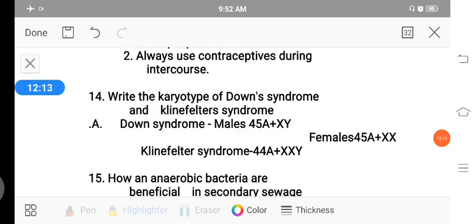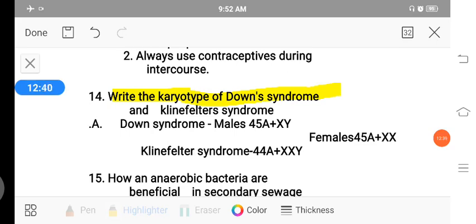Then the 14th question, write the karyotype of Down syndrome and Klinefelter syndrome. In Down syndrome, in males the karyotype is 45 autosomes and 2 sex chromosomes, that is X and Y. Here, one additional autosome is seen.